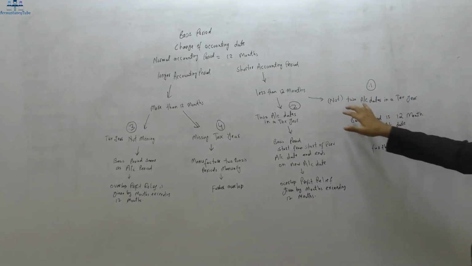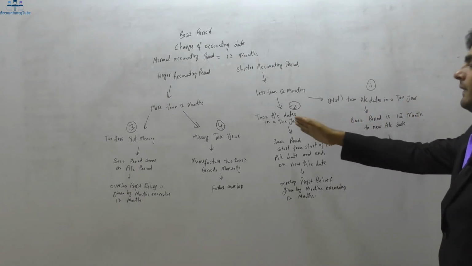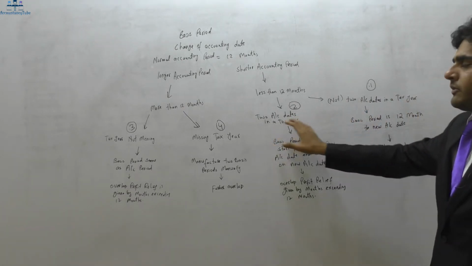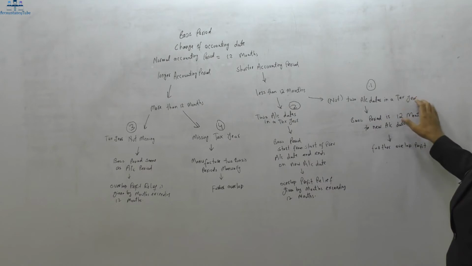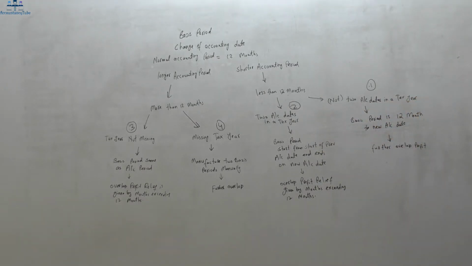So not two accounting dates in a tax year, basically opposite to that. There are two accounting dates ending in the same tax year. In this case, not two accounting dates in the same tax year. So these are two cases.